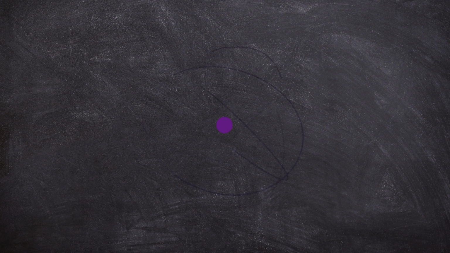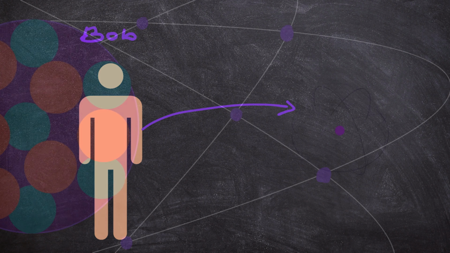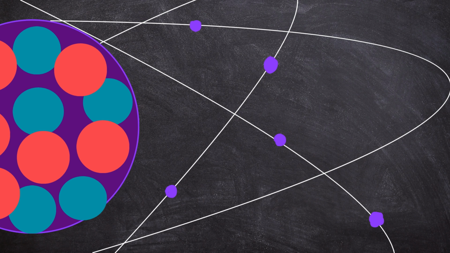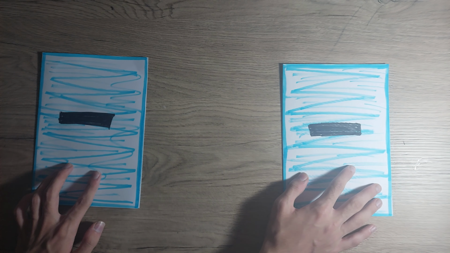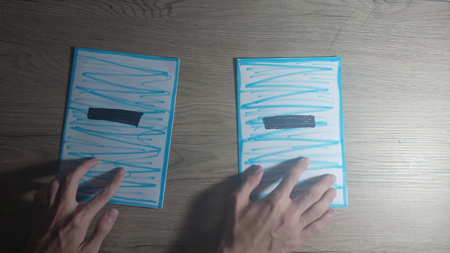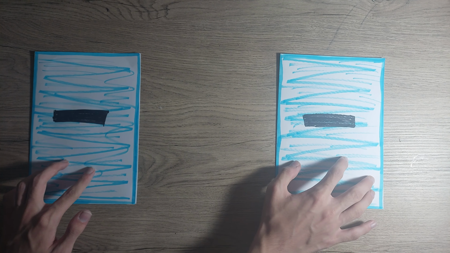Everything in the universe is made out of atoms, including you, and atoms are made out of protons, neutrons, and electrons. So when two negatively charged particles come across each other, they push away. Imagine this: when you try to push magnets by their same poles, they don't actually touch, but you still feel the repulsion happening. But how do they push each other in the first place?